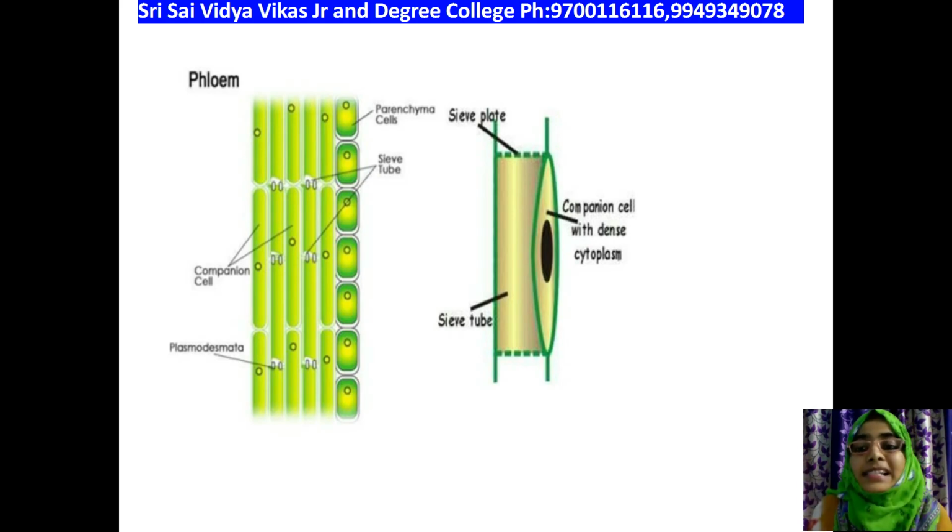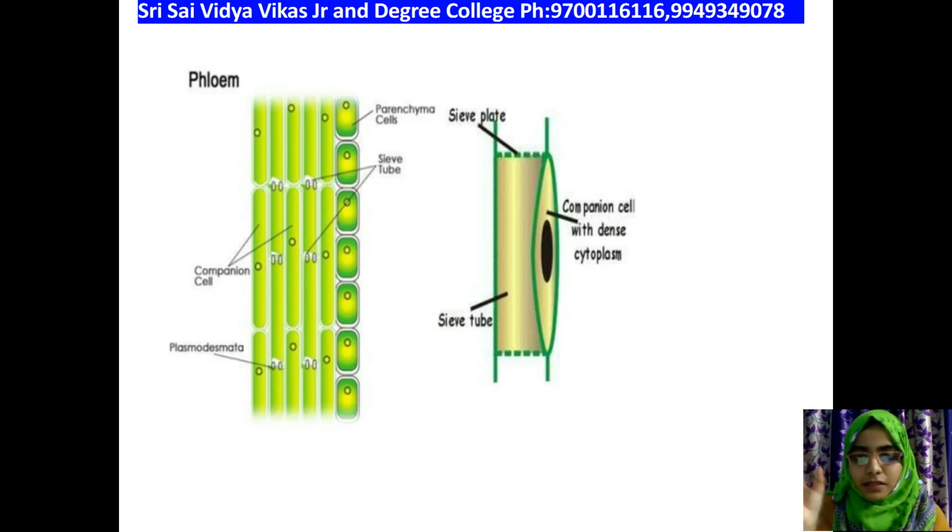That cell is called a sieve tube, and the perforations you can see at the top are called the sieve plate. Each sieve plate has many perforations. Perforations are small hole-like structures for the transportation of food from one sieve tube to the other sieve tube. On the sieve plate you will have many perforations, so that food is transported from one sieve tube into the other sieve tube.